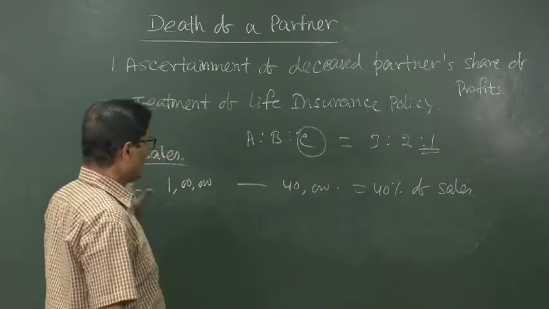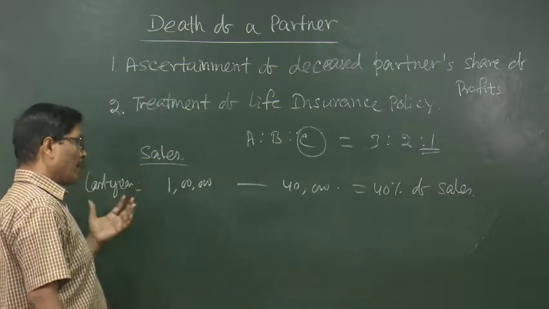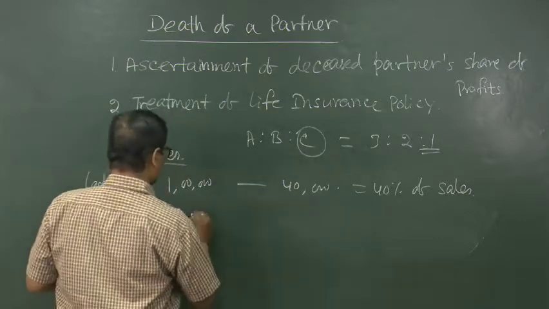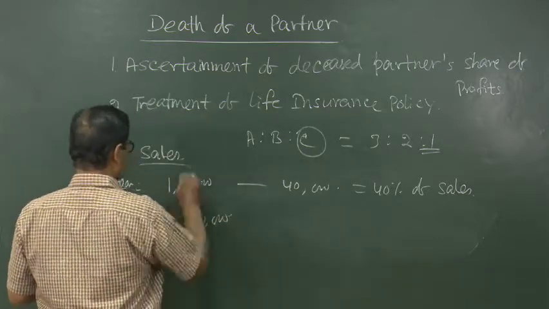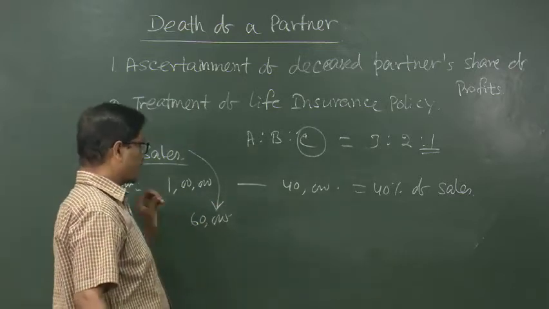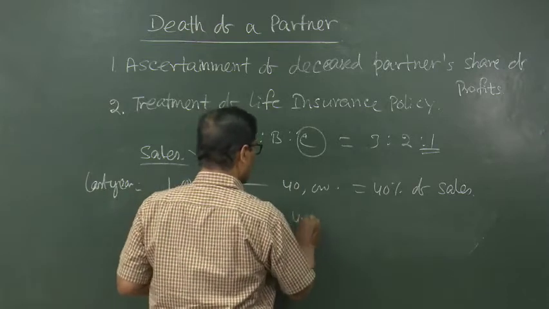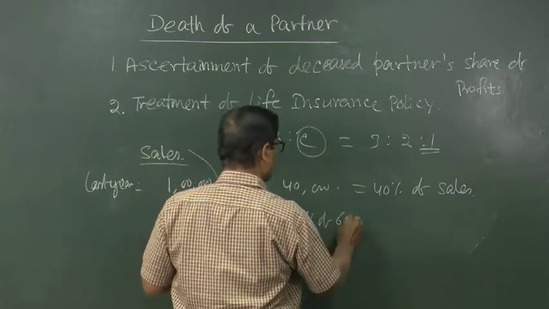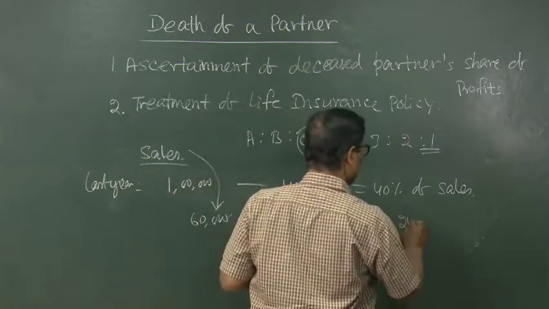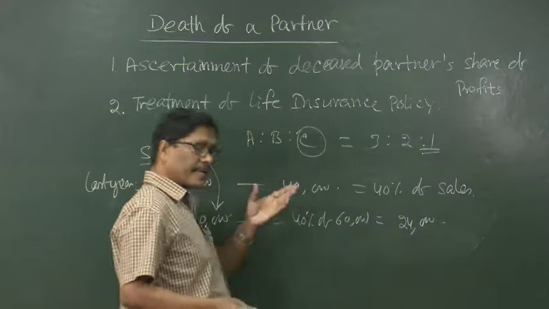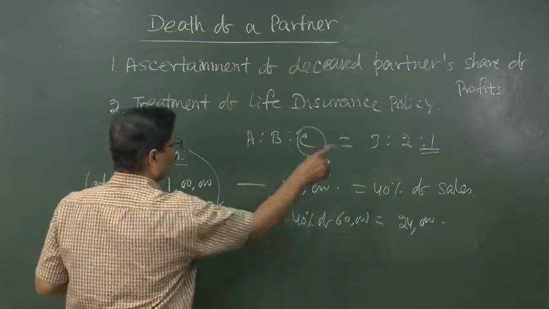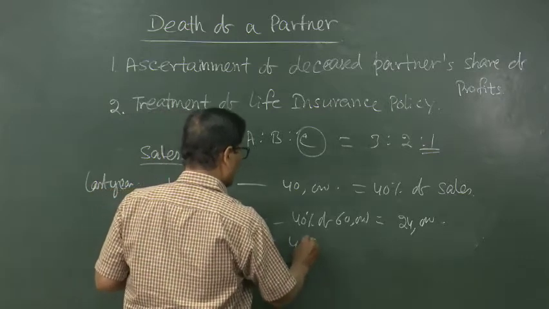This year we have got sales up to the date of his death, suppose 60,000. Sales during the current year up to 73 days, suppose it is 60,000. So, you can apply 40% of 60,000 to be the estimated profit, that is 24,000. Again his share will have to be calculated, that is 24,000 into 1 by 6, which is equal to 4,000.